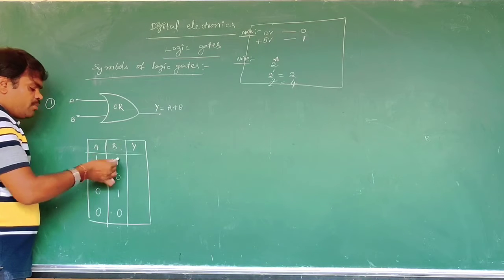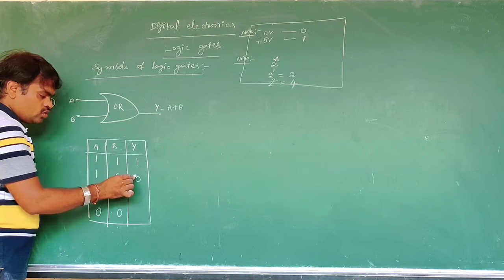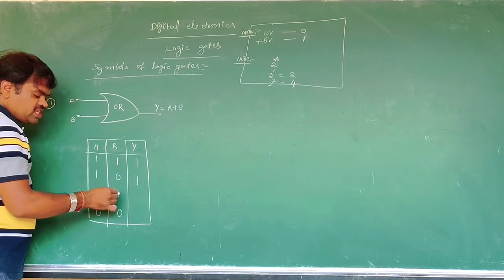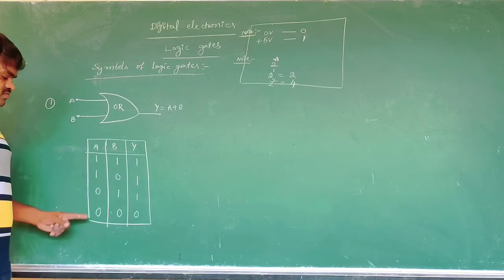In the OR operation, 1 plus 1 is 1, 1 plus 0 is 1, 0 plus 1 is 1, 0 plus 0 is 0.